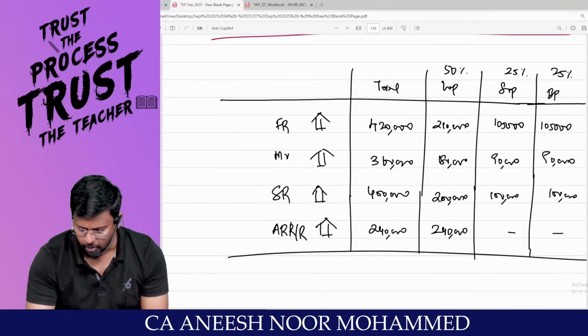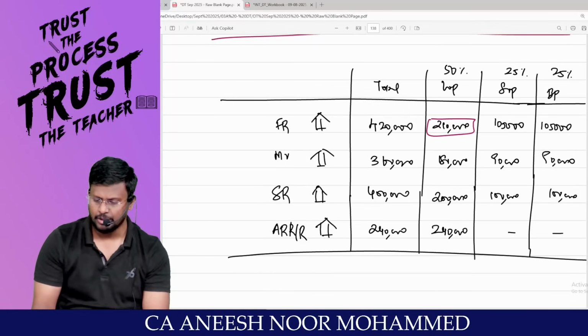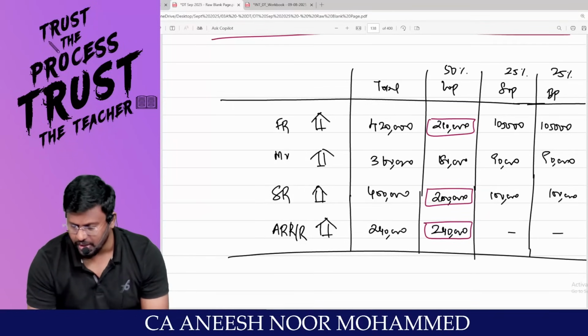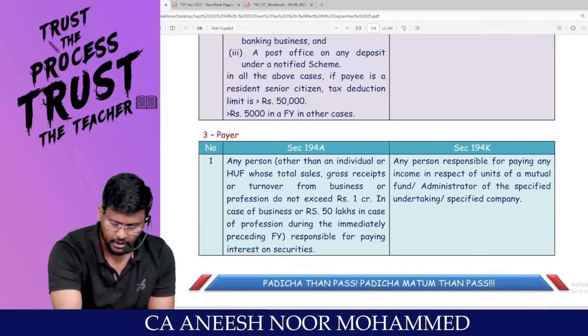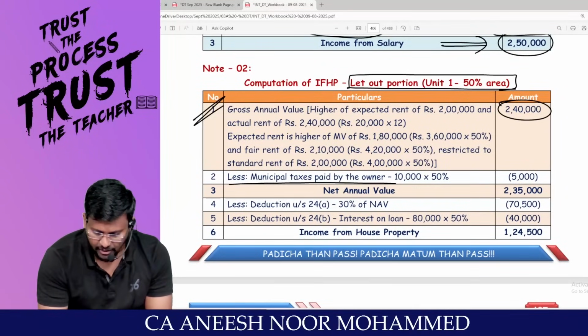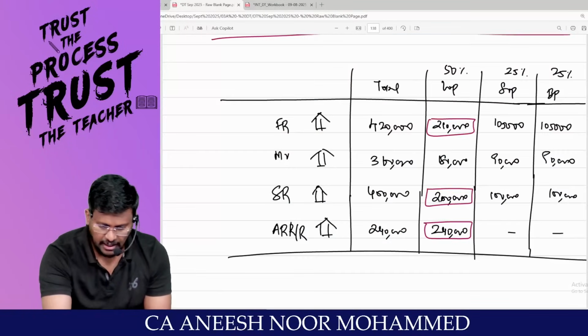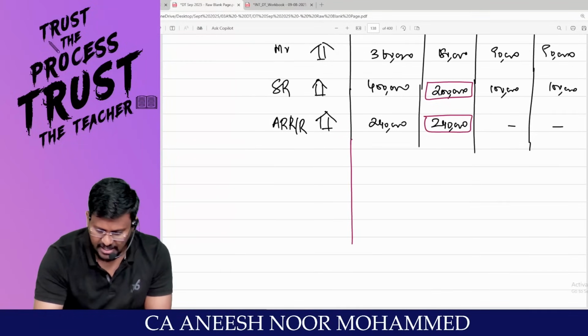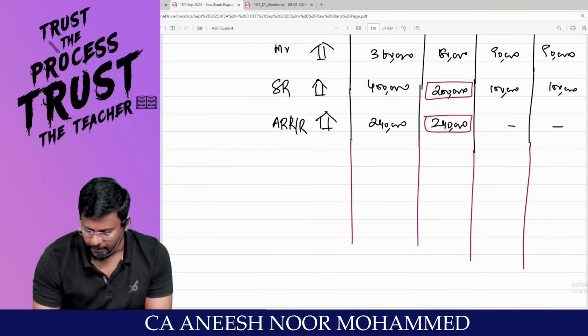Come on, fair rent or municipal value, whichever is higher: 2,10,000. Or standard rent, whichever is lower: 2 lakh. Or actual rent received or receivable, whichever is higher: 2,40,000. So my dear lovable students, 2,40,000 is the GAV. Less: municipal tax paid by the owner. Sir, the same, sir, I am putting in the master table, my dear lovable students. Is there any municipal tax paid by the owner?